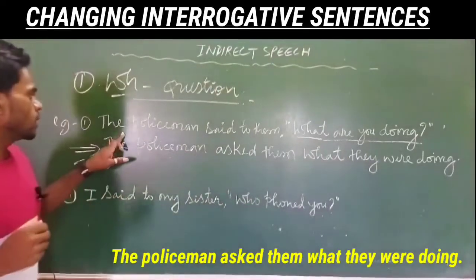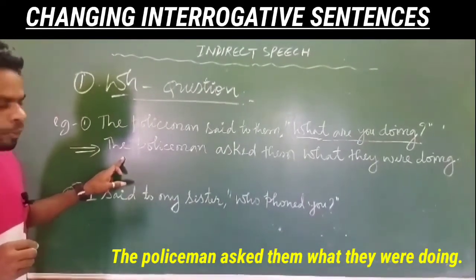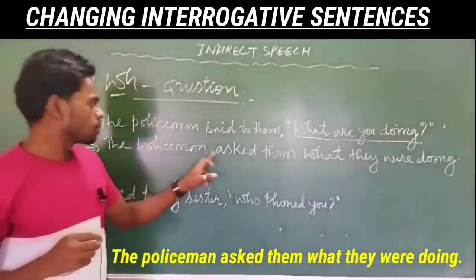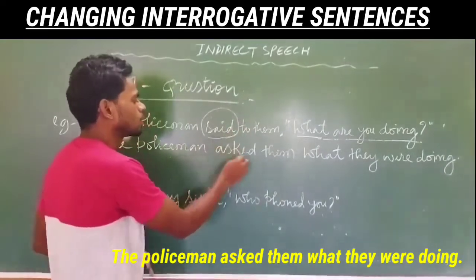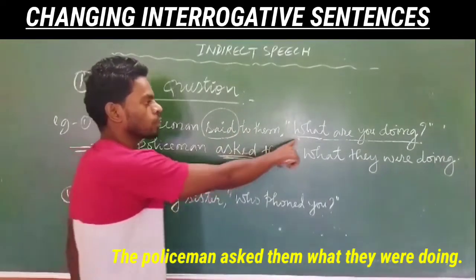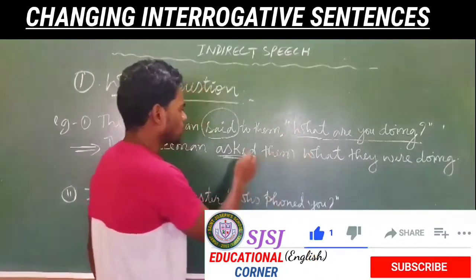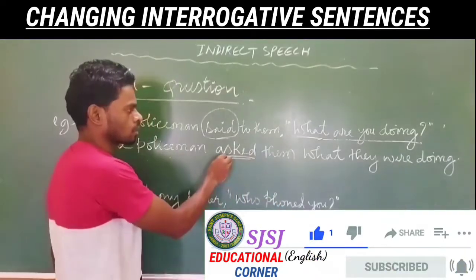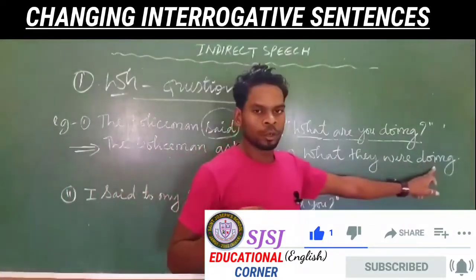When we change this sentence into indirect speech, it will be: The policeman asked them what they were doing. Said changes into asked because this is a question sentence; they are asking, what are you doing?